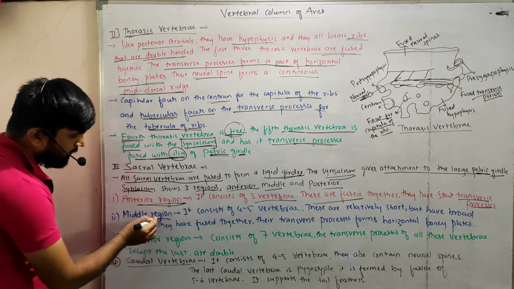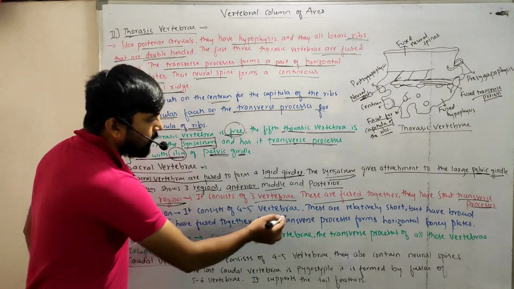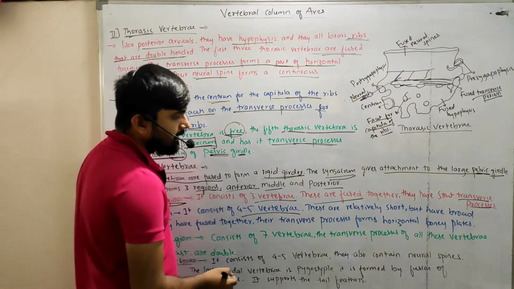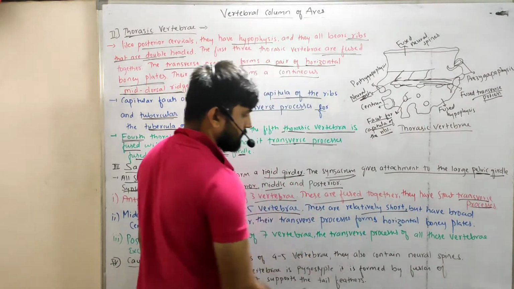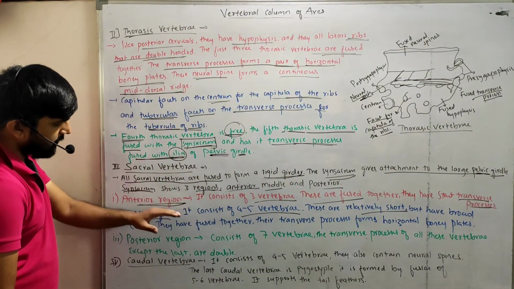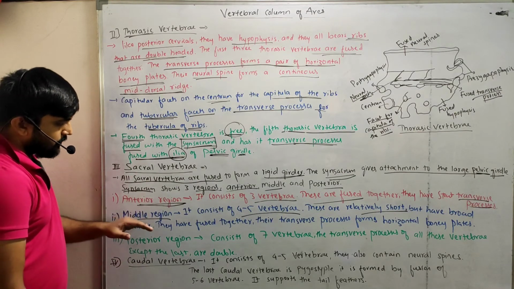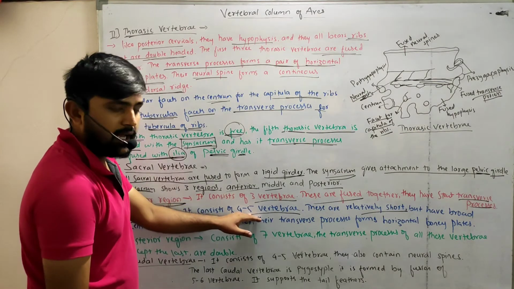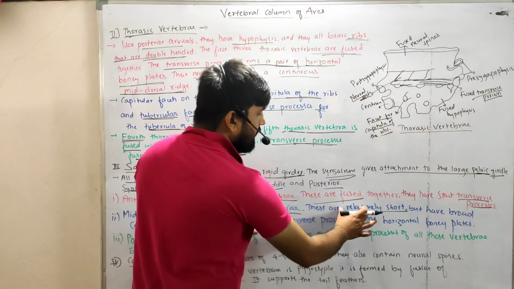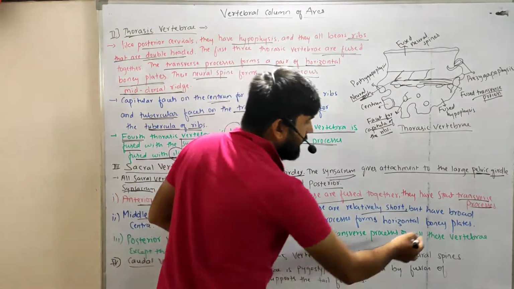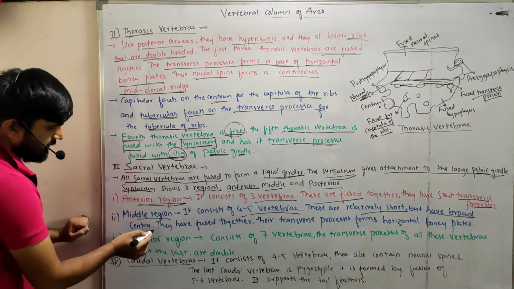And the second one is the middle region. The middle region consists of 4 to 5 vertebrae, and these are relatively short. As compared to the anterior region, they are very small, but have a broad centrum.